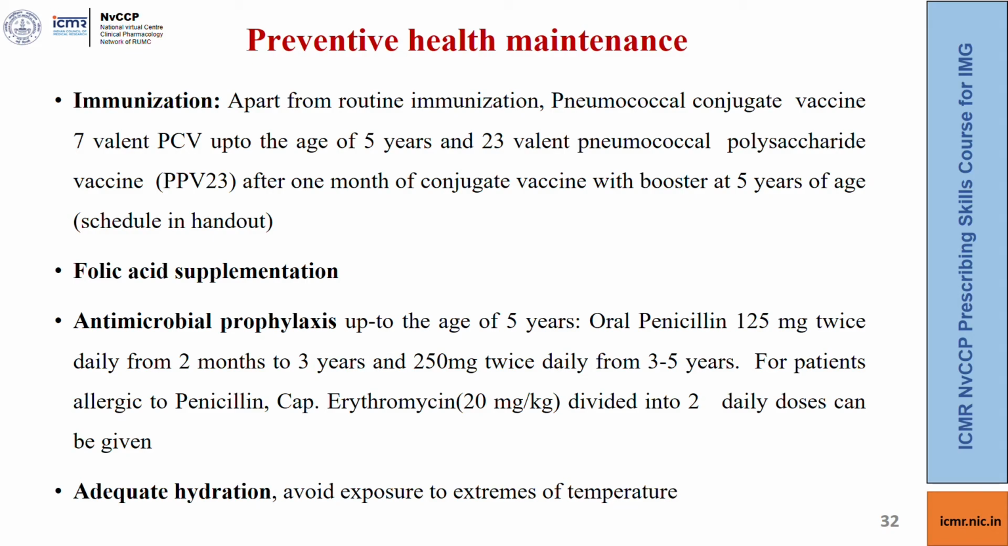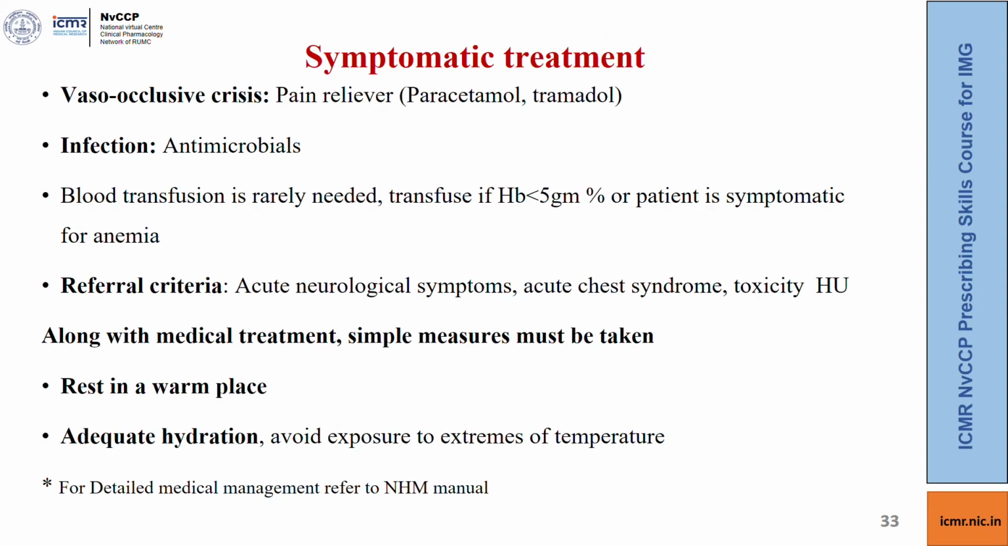Folic acid supplementation is done at 5 mg per day for a child more than 1 year and 2.5 mg per day for a child less than 1 year. In addition, antimicrobial prophylaxis with penicillin is done up to the age of 5 years. Oral penicillin 125 mg twice a day from 2 months to 3 years of age, and thereafter 250 mg daily up till 5 years of age. For patients who are allergic to penicillin, you can switch to erythromycin. In addition, you need to maintain adequate hydration and avoid exposure to extremes of temperature to reduce the crisis episodes.